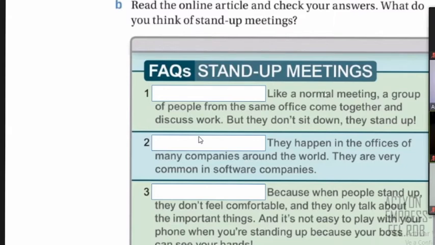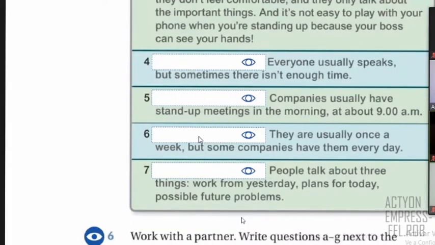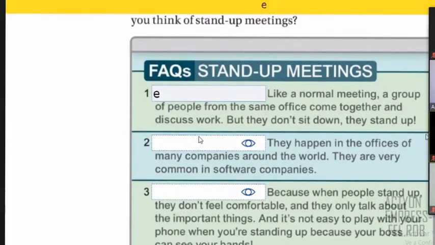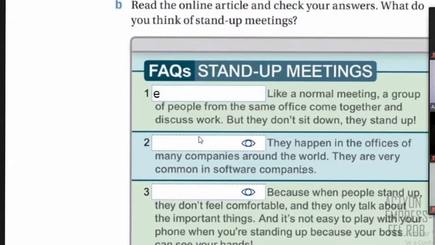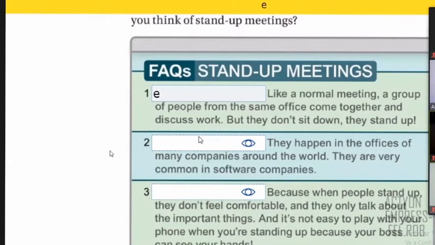As you can see, this is like the general information of these meetings. So the question can be E. This is question E. What is a stand-up meeting? So that's the first answer. So please continue with the others. Read the definition in each case and choose the best question. Number 1 is letter E. Continue, please.